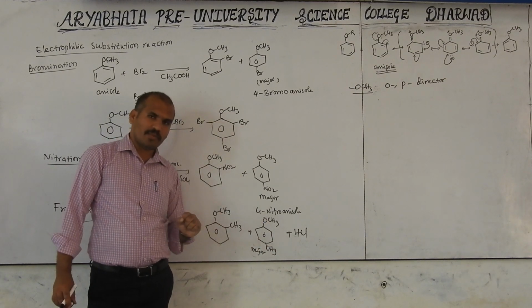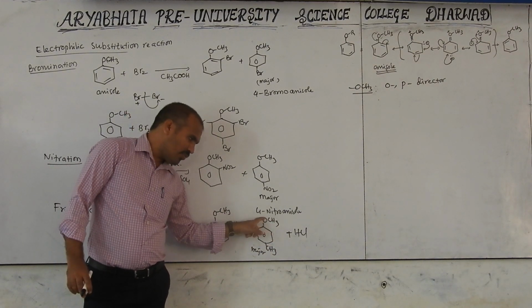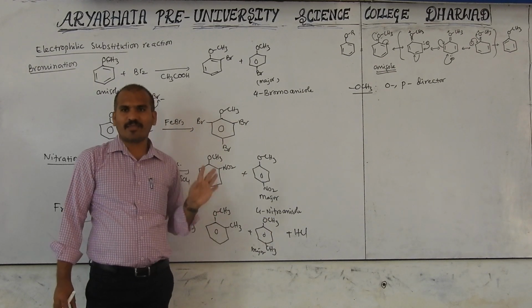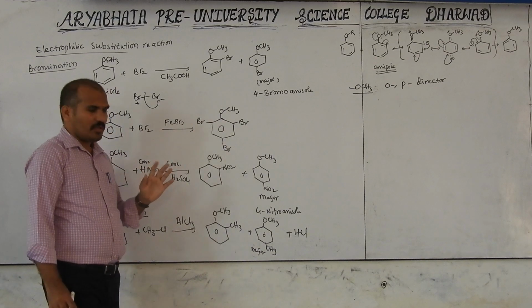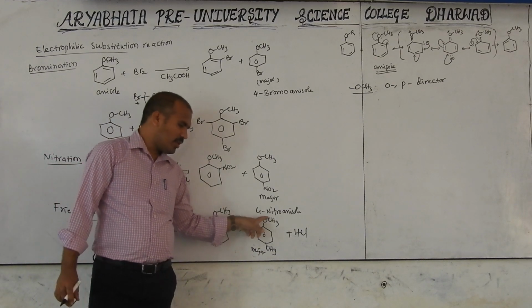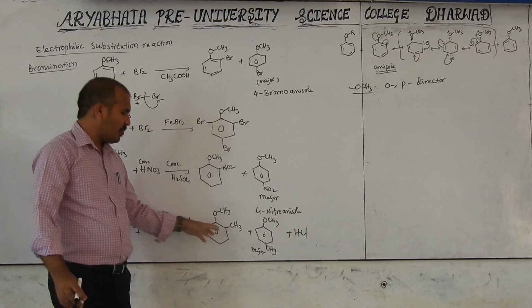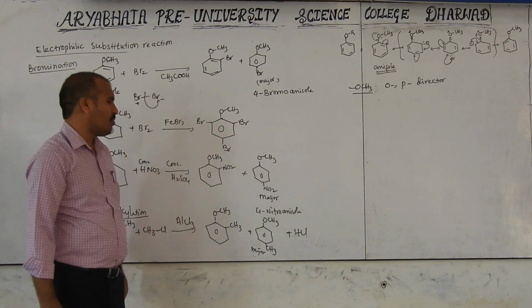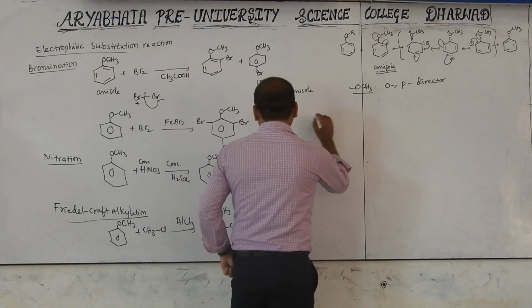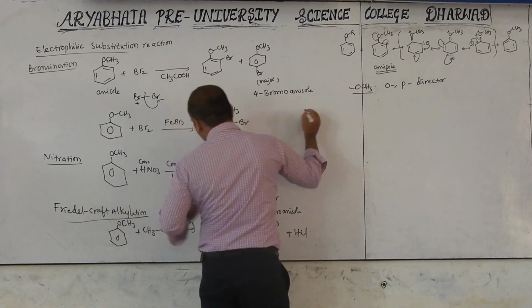And this is a substituent: 4-methoxytoluene. Like this also it will be considered. According to your text, you can follow which name is given. I hope your text will give maybe 4-methoxytoluene also. This is 2-methoxytoluene. So naming is very important for competitive exams. Now, this is Friedel-Crafts alkylation.